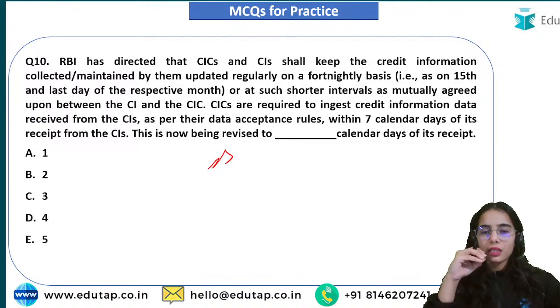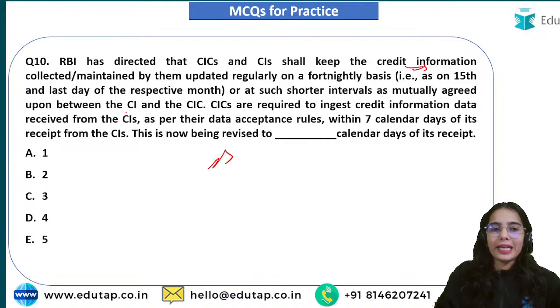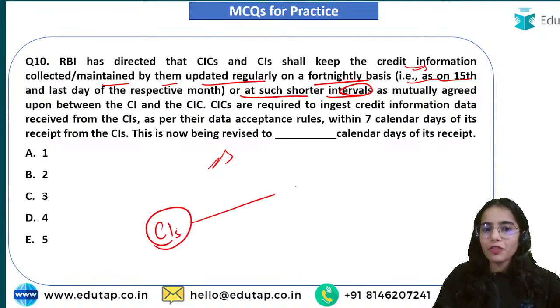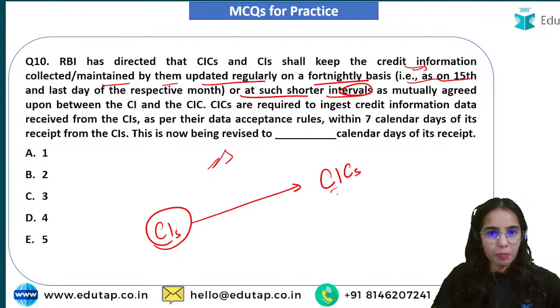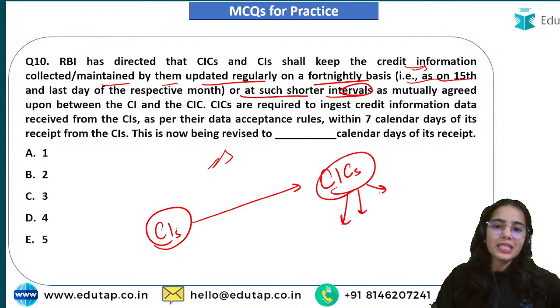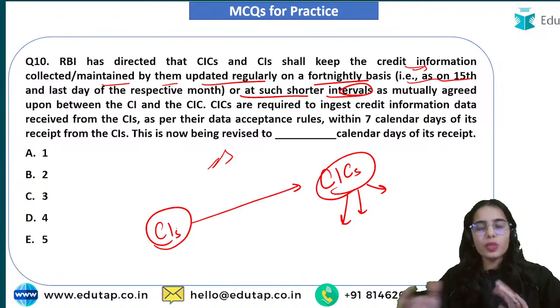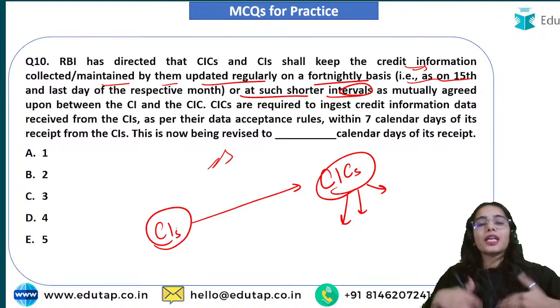RBI has directed that the credit information companies and the credit institutions shall keep the credit information collected or maintained by them updated regularly on a fortnightly basis, that is as on the 15th of every month and the last day of the respective month, or at such shorter intervals if they are able to do so. So credit institutions have to provide the information to the credit information companies so that the credit information companies can, in a faster manner, disseminate the information regarding bad borrowers or the institutions that are not returning the loans.